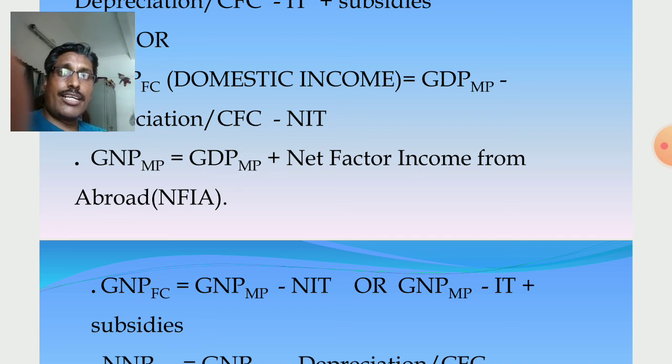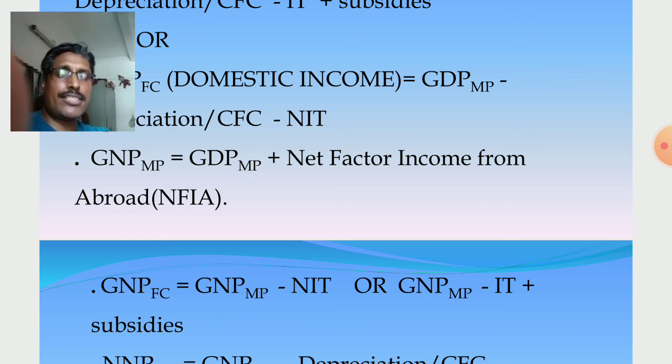Or if net factor income to abroad is given, it must be subtracted, or just the opposite. When I mean national to domestic, NFIA is subtracted. Suppose we calculate GDPmp and GNPmp is given. How to calculate GDPmp? GNPmp minus NFIA. National to domestic is the reverse of domestic to national.